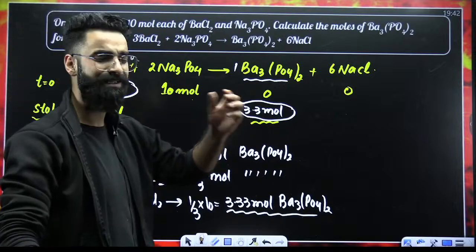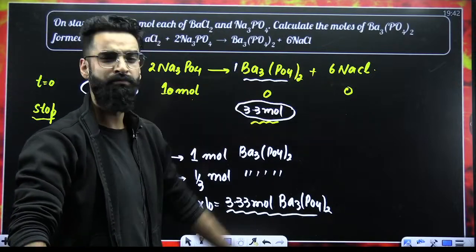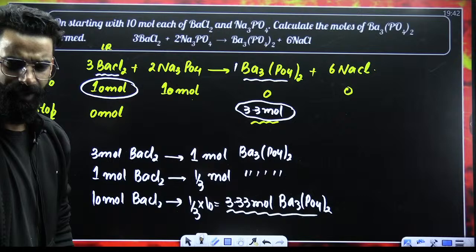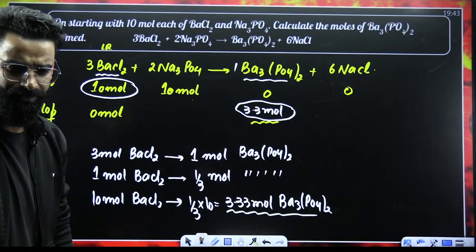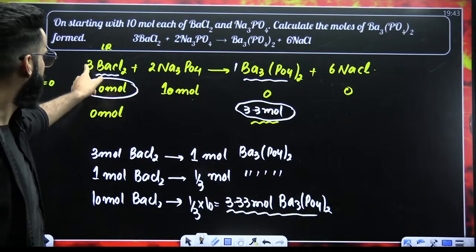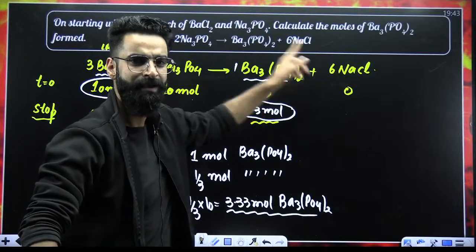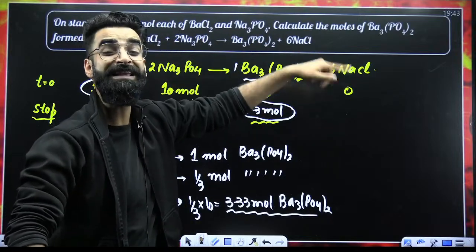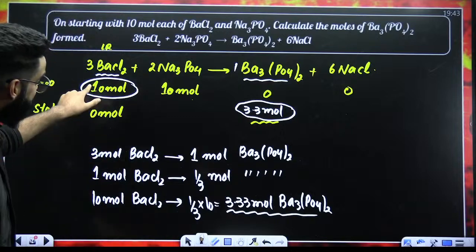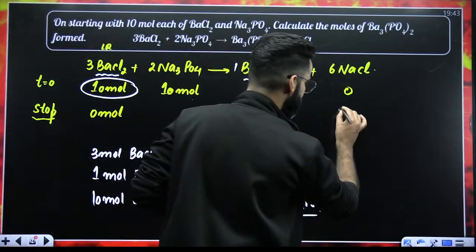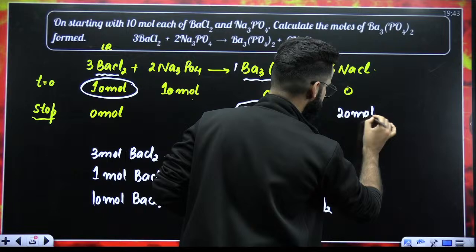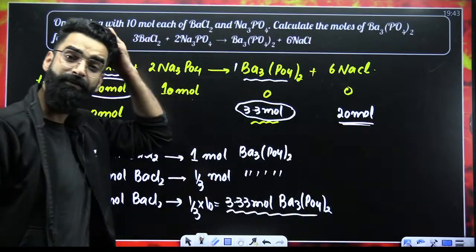Now you can calculate all the other things as well. If I ask you, calculate the moles of NaCl formed. How do you calculate the moles of NaCl formed? Simple. Start with the limiting reagent again. 3 moles are giving us 6 moles. So 1 mole will give me 6 by 3. That means 2 moles. Therefore, 10 moles will give me 2 into 10. That means 20 moles. So 20 moles of NaCl would have got formed at the end of the reaction.